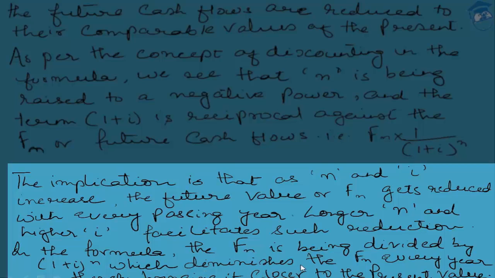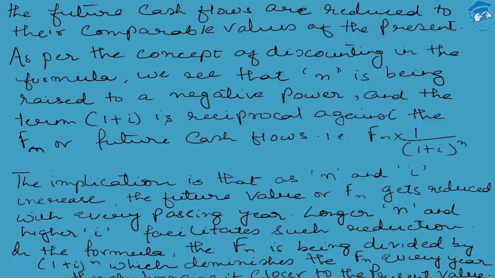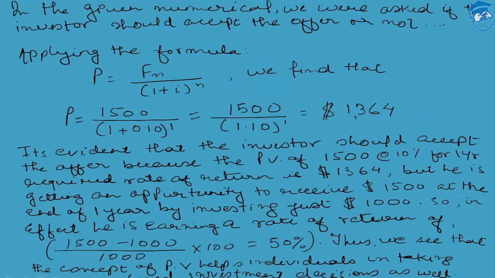Obviously, students, this is the same thing we discussed. And once again, if n represents an infinite time frame, then the power of discounting shall be such that the present value of the future cash flows shall be almost zero.